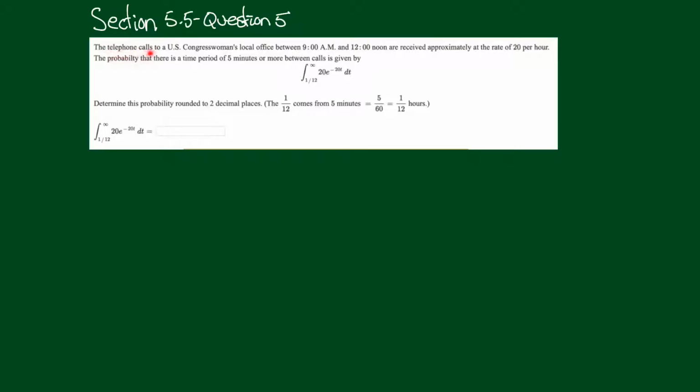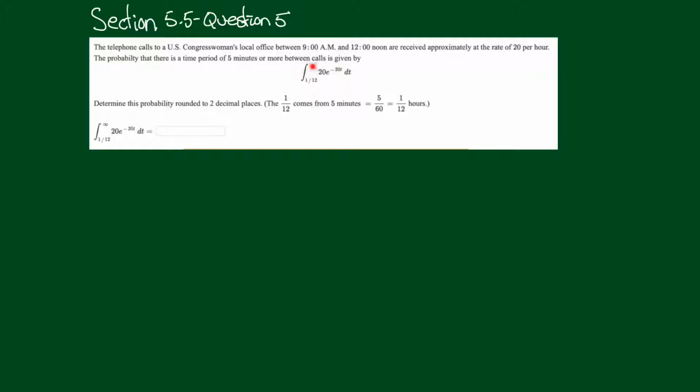We're given now that the telephone calls to a U.S. Congresswoman's local office between 9 a.m. and 12 noon are received approximately at the rate, so we're thinking derivative, right? At the rate of 20 per hour. The probability that there is a time period of 5 minutes or more between calls is given by this integral.